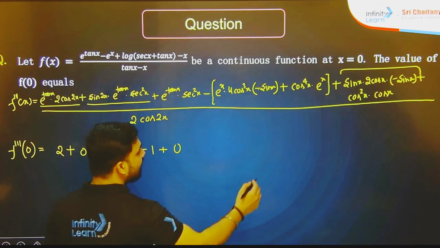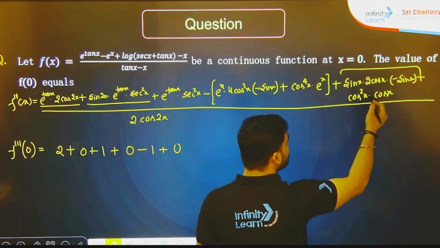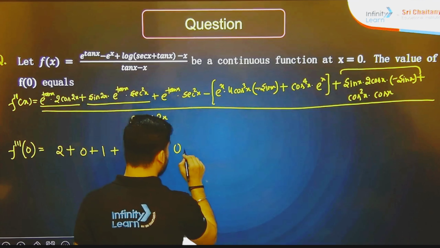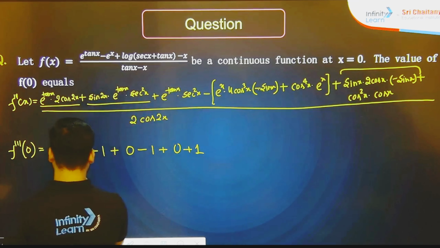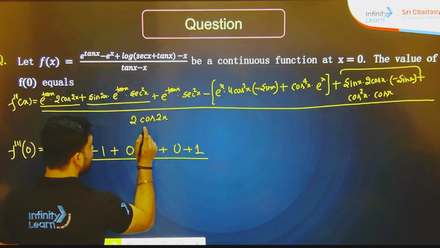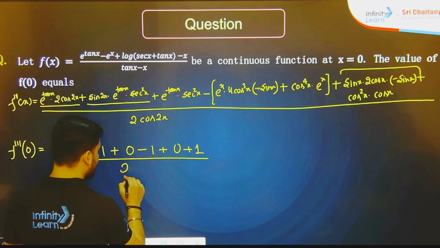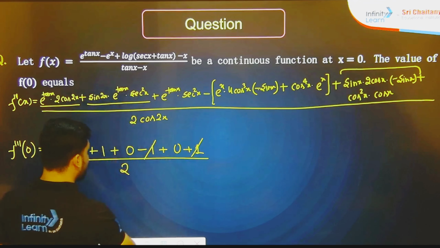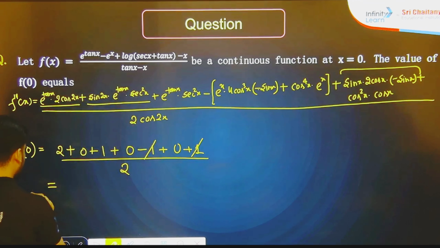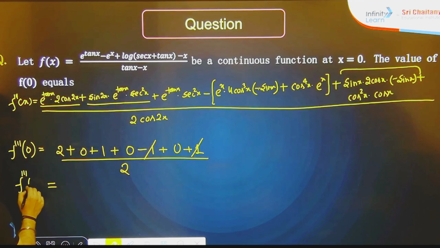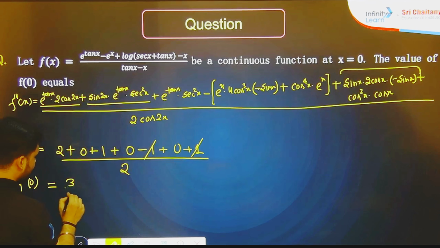Now the last term, cos 0 whole square, cos 0 is 1, and in the denominator it is 2 into cos 2 into 0, cos 0 is 1, 2 into 1 it is 2. So now we can cancel here, and finally we can say that f triple dash 0 is going to be 3 by 2.